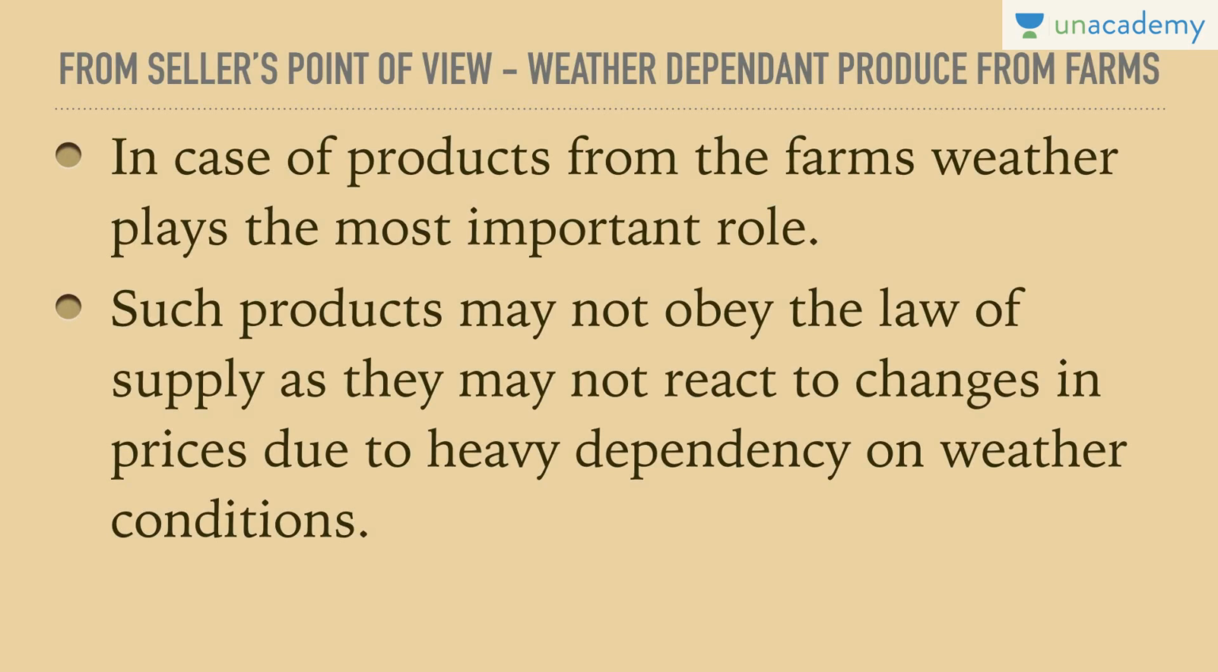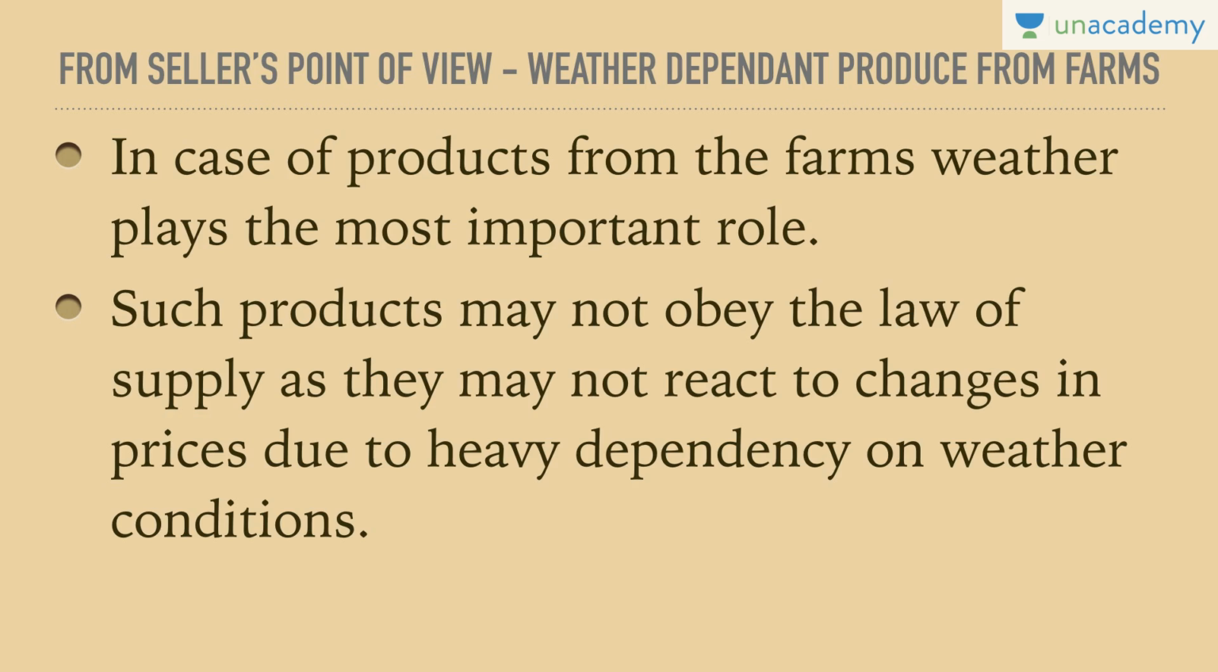Coming to the second exception, weather dependent produce from farms, something that is dependent upon weather. If the weather is good, they would like to produce more. If the weather is bad, obviously they can't produce more because the weather doesn't support them. So in the case of products from the farms, weather plays a very important role. Such products may not obey the law of supply as they may not react to changes in prices due to heavy dependency on weather conditions.